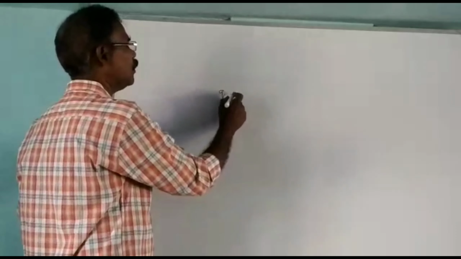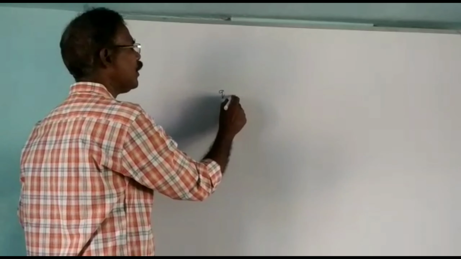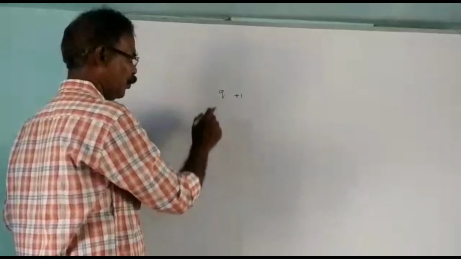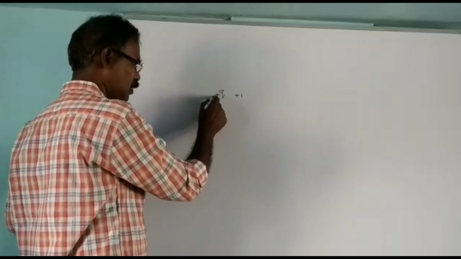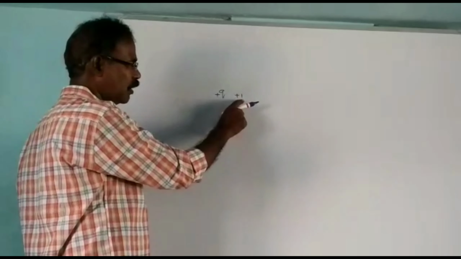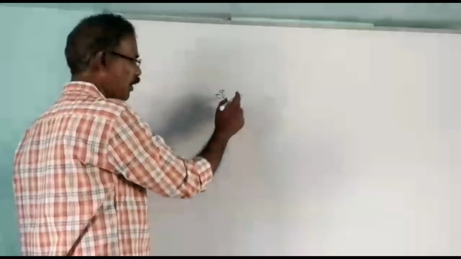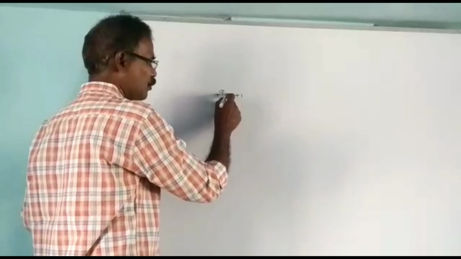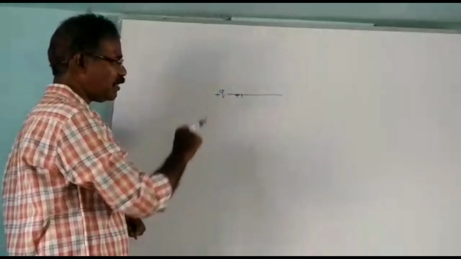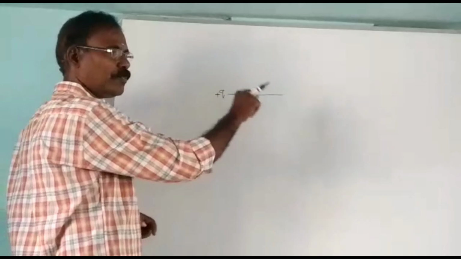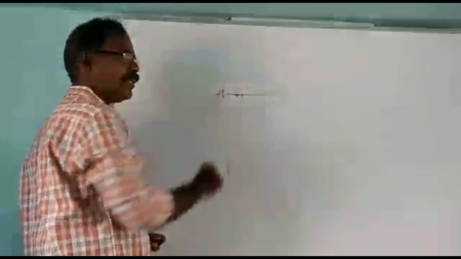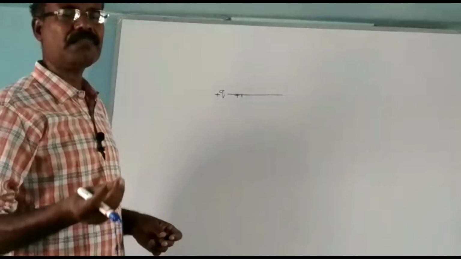Here you have to place the unit positive charge at all the points. Suppose this charge is positive, so this charge exerts a force on this unit positive charge. Because of that force, that unit positive charge moves in a path. If we trace the path in which the unit positive charge moves, that trace or line is the electric field line.